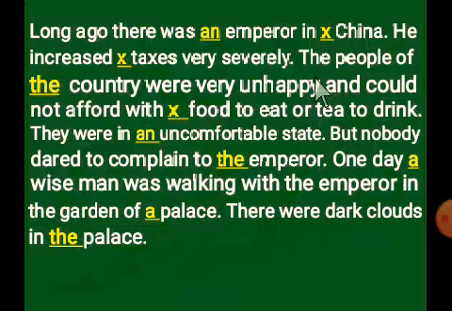Again I display the answer to you. Follow here how the blanks are filled up with article a, an, the or cross. An emperor, no article, so cross China, no article, so cross tax. The country, particular word. With food, no article, cross. And an uncomfortable state, it is a non-particular word.